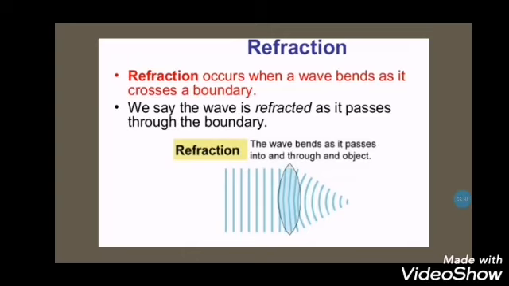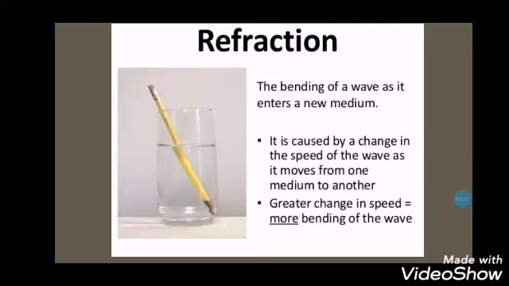Now, refraction. Refraction occurs when a wave bends as it crosses a boundary. We say the wave is refracted as it passes through the boundary. So the wave is going to bend and will pass into or through another object. If you look at the picture, this is a pencil, but since half of it is in one medium and the other half is in another medium, I will have the feeling that it is split, with two different separated parts.